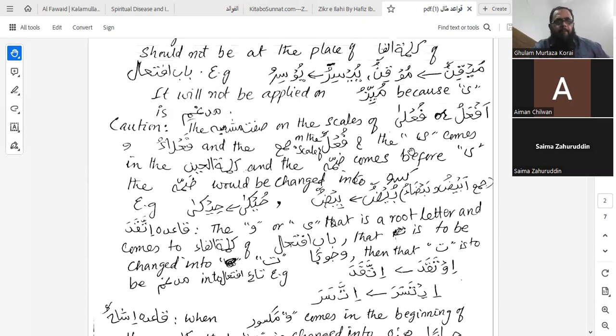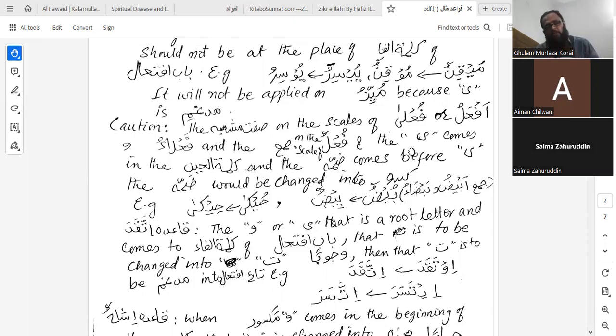So what is the caution? Caution means we need to be very cautious. Where to be very cautious? We are discussing now sifatu mushabbaha, with respect to the scales of sifatu mushabbaha. Sifatu mushabbaha comes, say for example, on the scales of af'alu or fa'la'u or fa'laa. Now these are the sigas of wahid: af'alu wahid, fa'la'u wahid, fa'laa wahid.